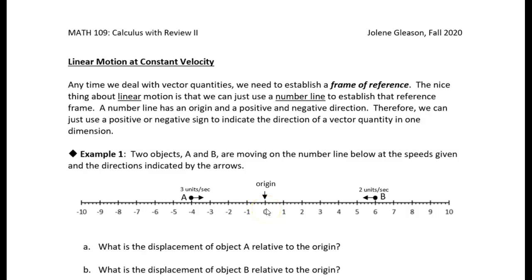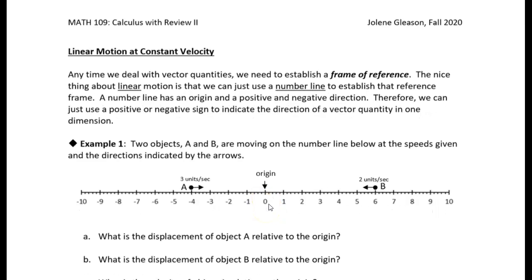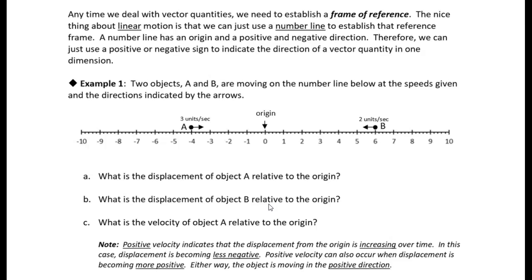All right, so let's take a look at example 1. We have 2 objects, A and B, and they're moving on a number line at the given speeds and directions indicated by the arrows. So what is the displacement of object A relative to the origin? All right, so this is object A, and it looks like this little point is at -4.